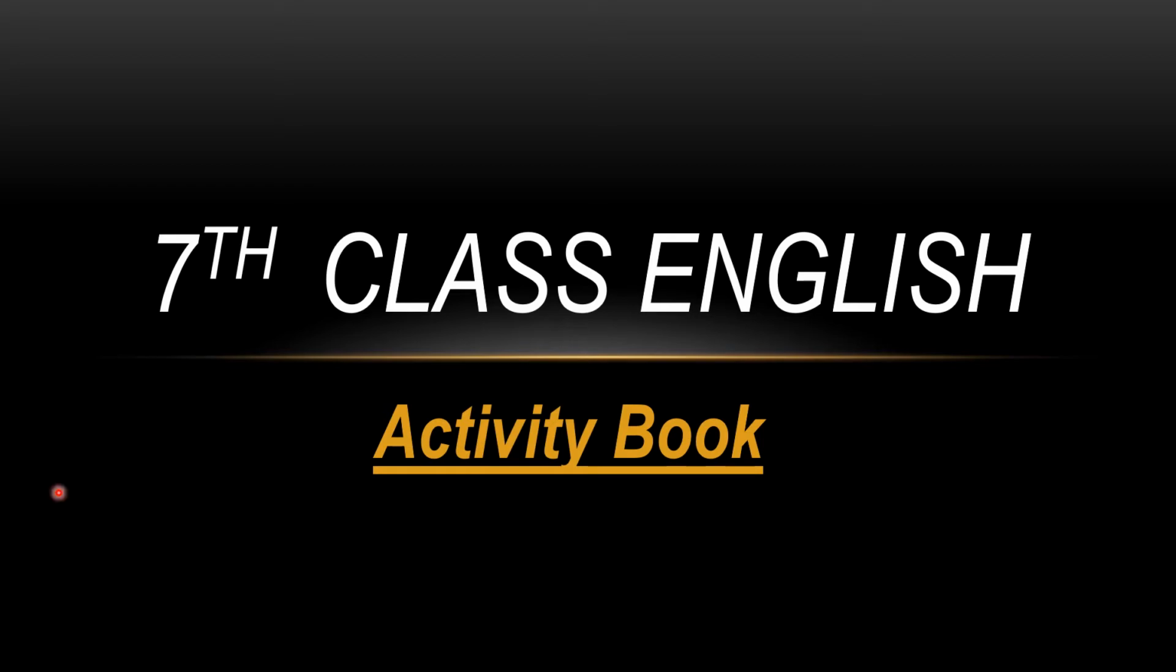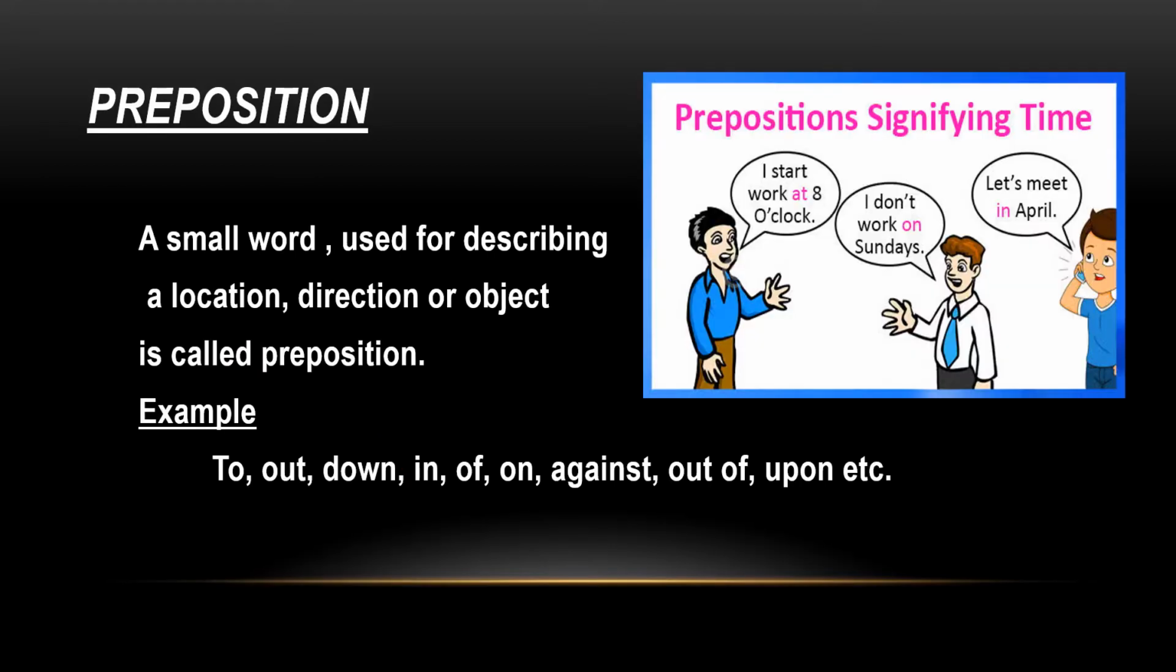Today we are going to discuss the activity book, and our topic is related to phrasal verbs. But before discussing phrasal verbs, I will give you some instructions or a definition about prepositions. So here you can see preposition. The definition of a preposition is a small word used for describing a location, direction or object. It can also be used to describe time, as you can see in this picture, which is elaborated here.